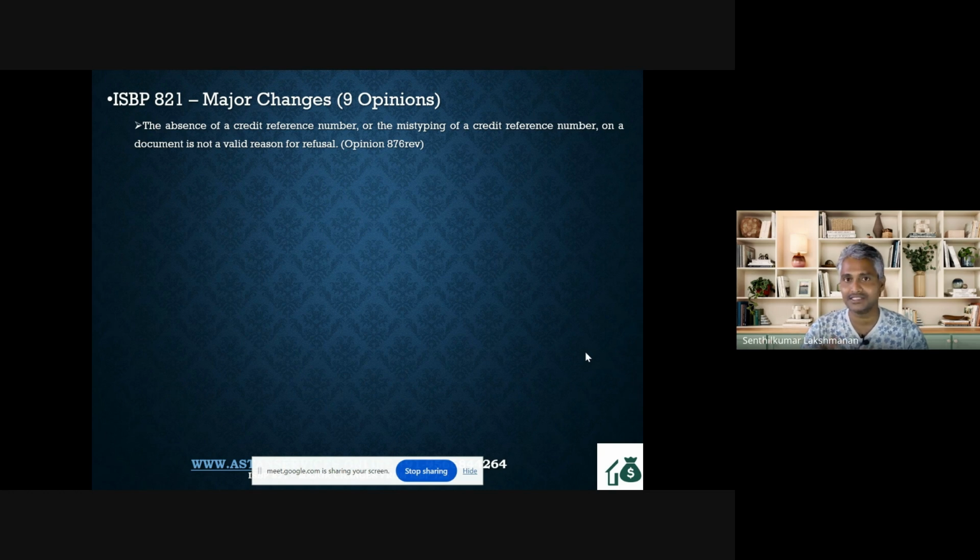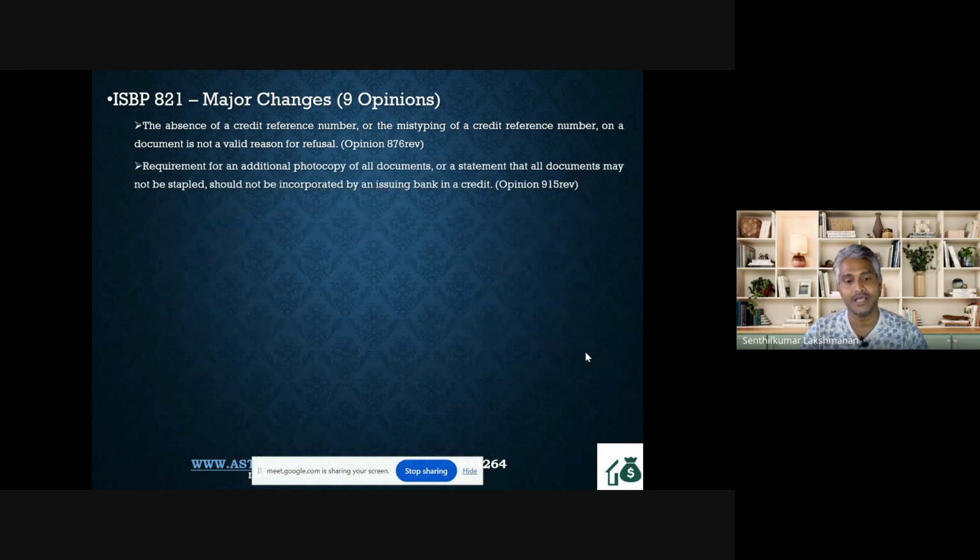If that is the reason you are asking for the LC number, then you need to mention in the LC while issuing that because of the customs reason or a regulatory requirement, or wording of that sort. You add that, and additionally you mention that the LC number has to be mentioned. In this case, you need to quote that as a discrepancy. But if you are asking for an administrative purpose, then you need not refuse the document stating that as a discrepancy.